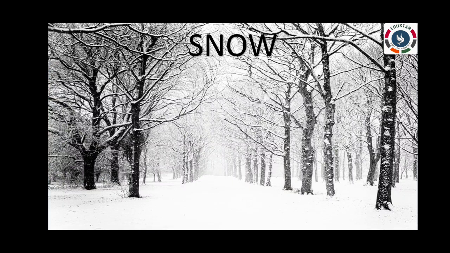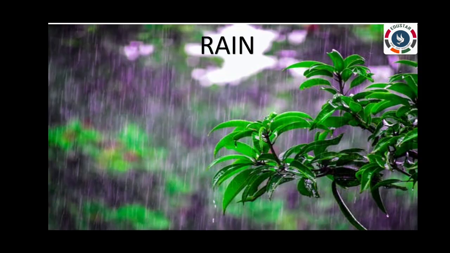Snow. In extremely cold weather, water vapor condenses to form snow instead of water droplets. Rain. When water vapor condenses and falls to the ground in the form of drops of water, it is called rain.